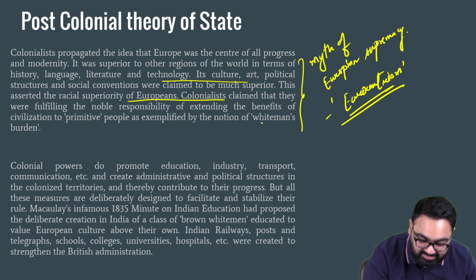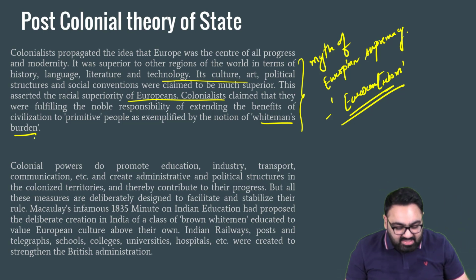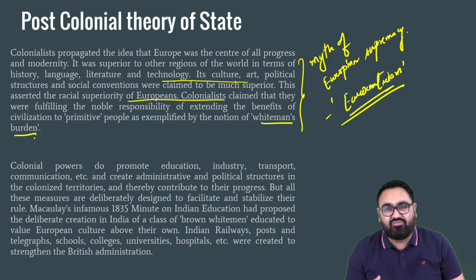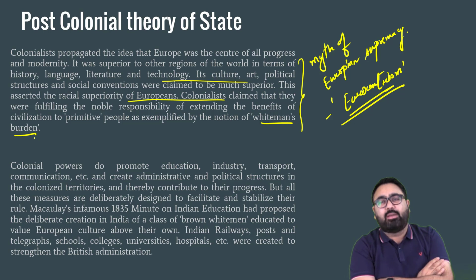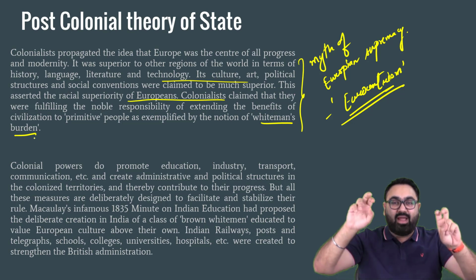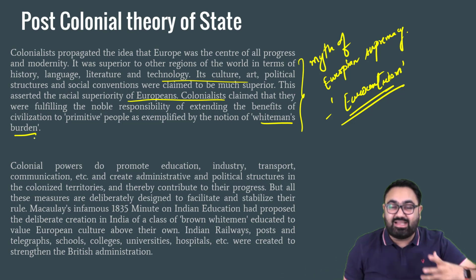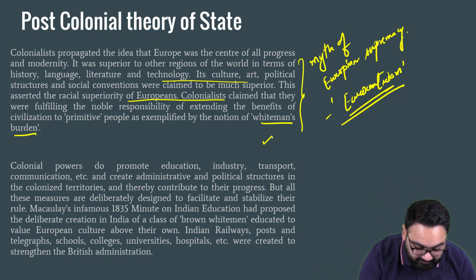They spread this idea of white man's burden, which you read in history. White man's burden means people such as Rudyard Kipling, they try to justify why British and the French, etc. are ruling over the other parts of the world. Their idea was that British are not ruling over the other parts of the world because they want to. They said that it is because God wanted them to go to different parts of the world, train other people, give them more knowledge and bring them to the modern world. So they called it white man's burden. It is a burden of the white man to go and teach and train other people. That is again the idea that they propagated.